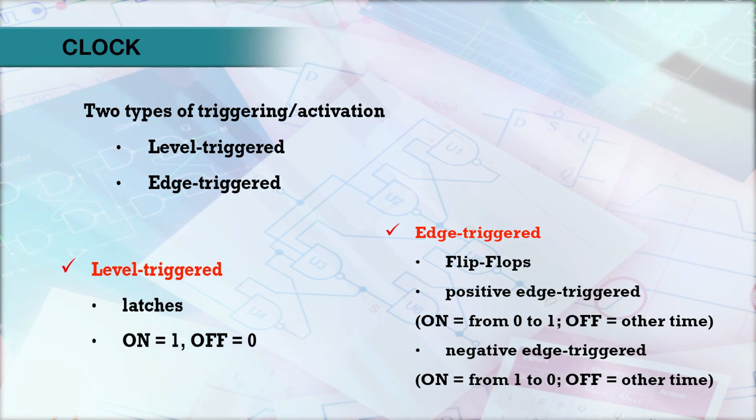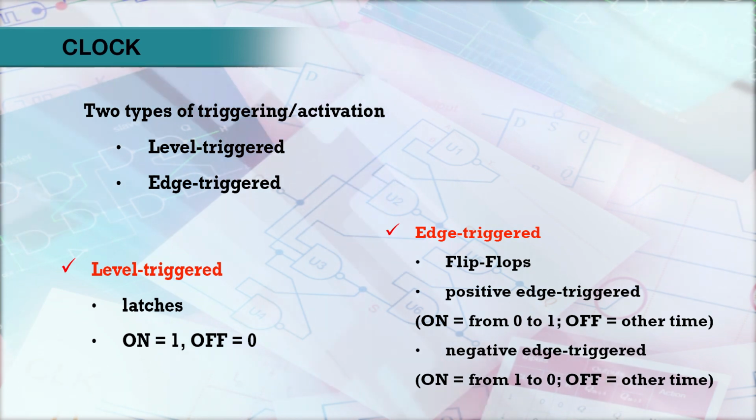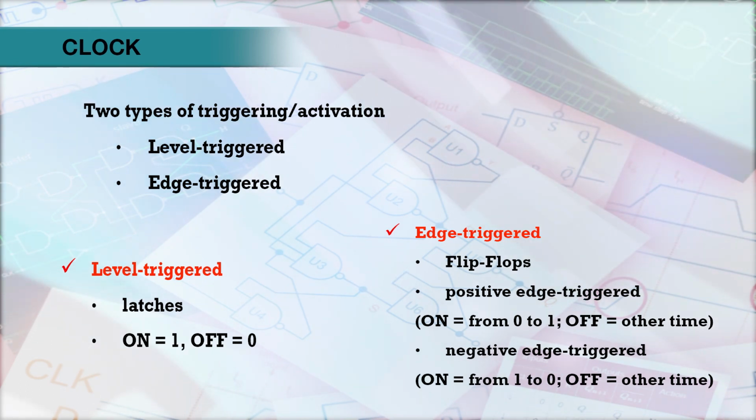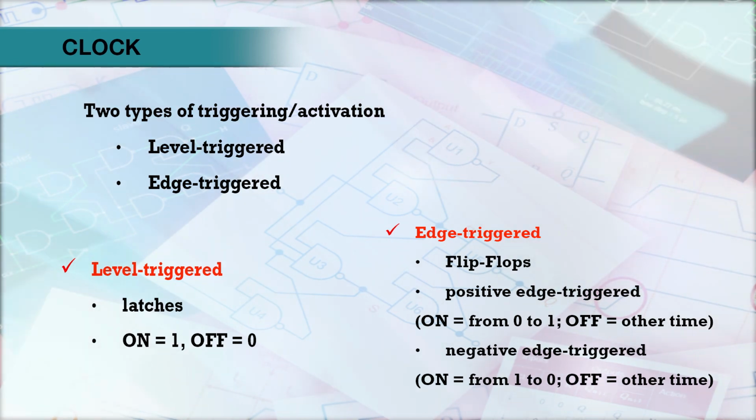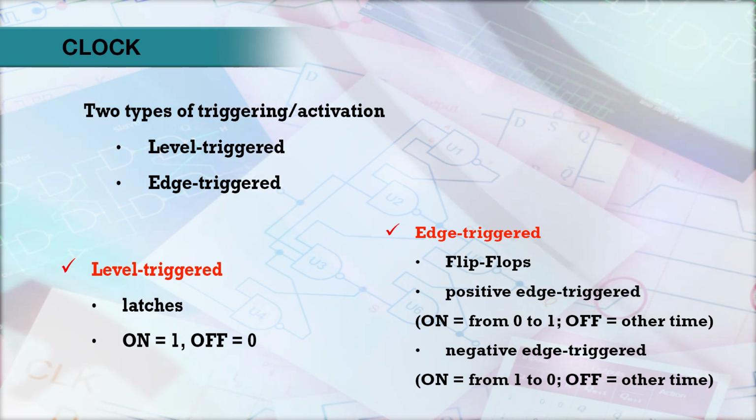We have high level triggering and low level triggering, and as the name suggests, level triggering is when the clock is high or low for a certain time. So, in high level, the clock is active only during this portion.